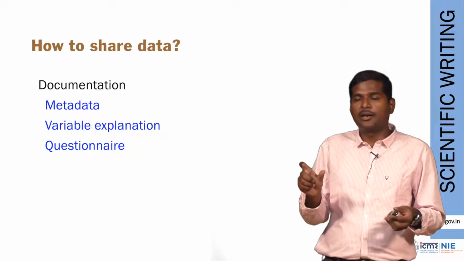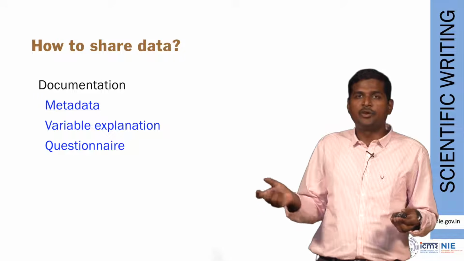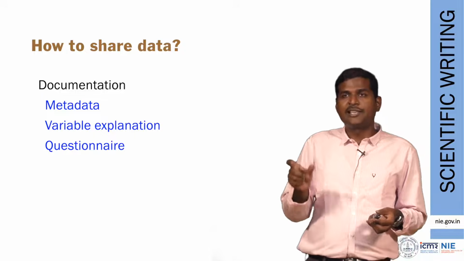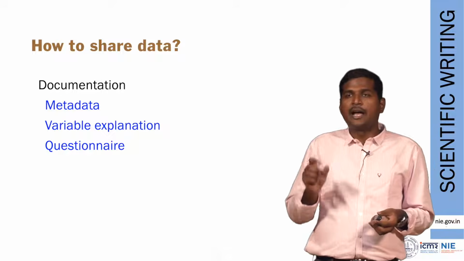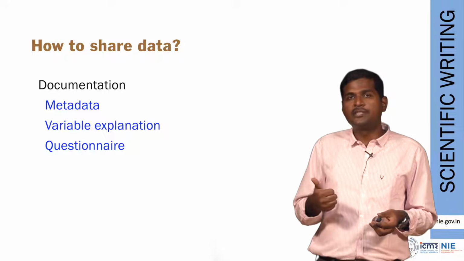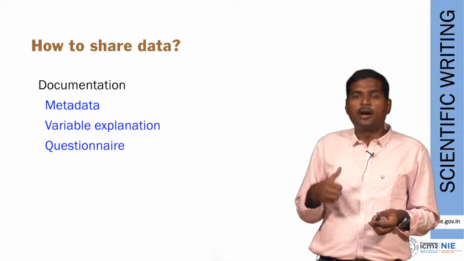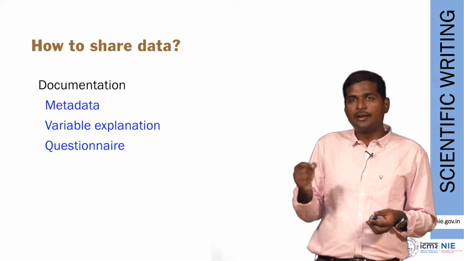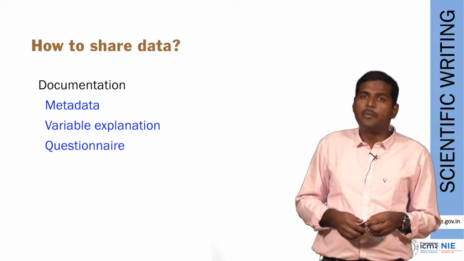It will be shortened or abbreviated to something like V001, V002, V003. So you have given short names. What is the actual meaning of that variable? And you might have given codes inside those variables. So 0 means male, 1 means female, 1 means younger age, 2 means older age. These codes and their labels should also be mentioned in the metadata.